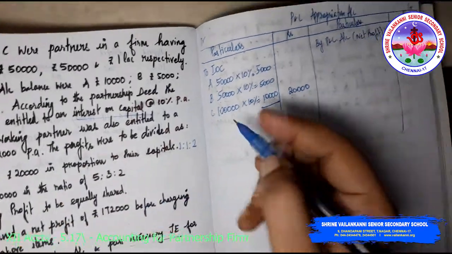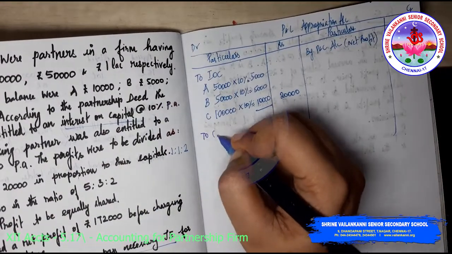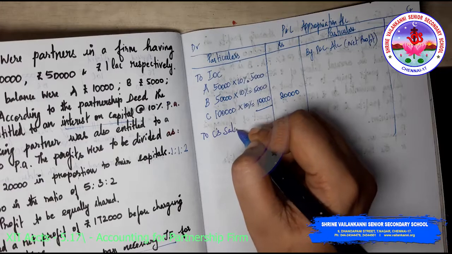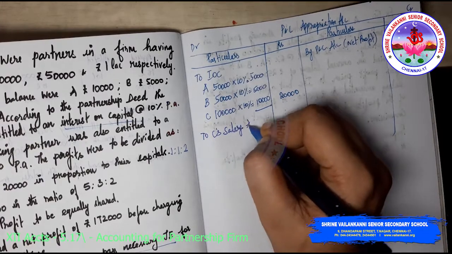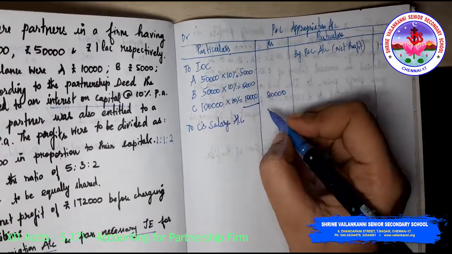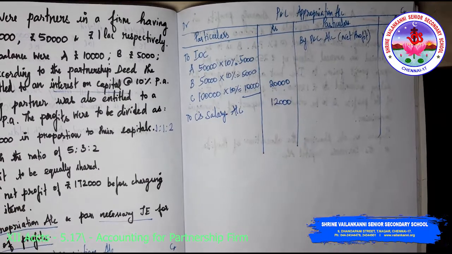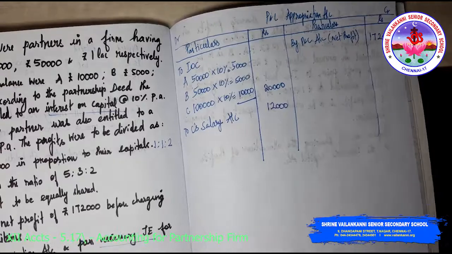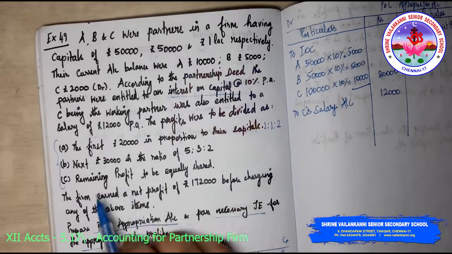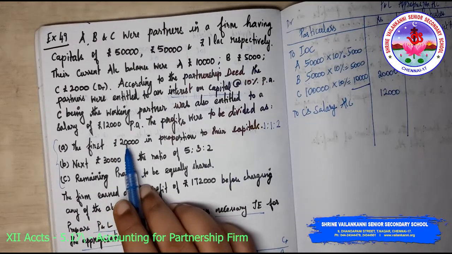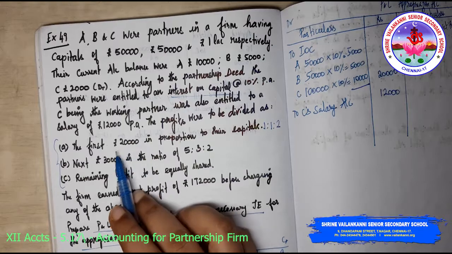The next step, C, as a working partner, is entitled to a salary of 12,000 per annum. So to C's salary account, you have 12,000. After that, do you have anything else? The answer is no. We have a small working note to be done.